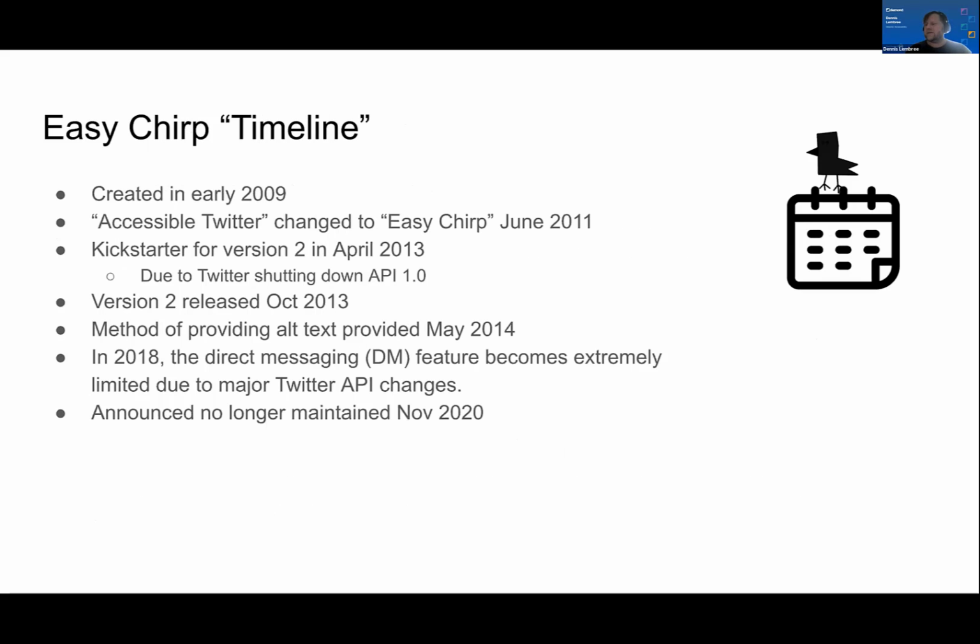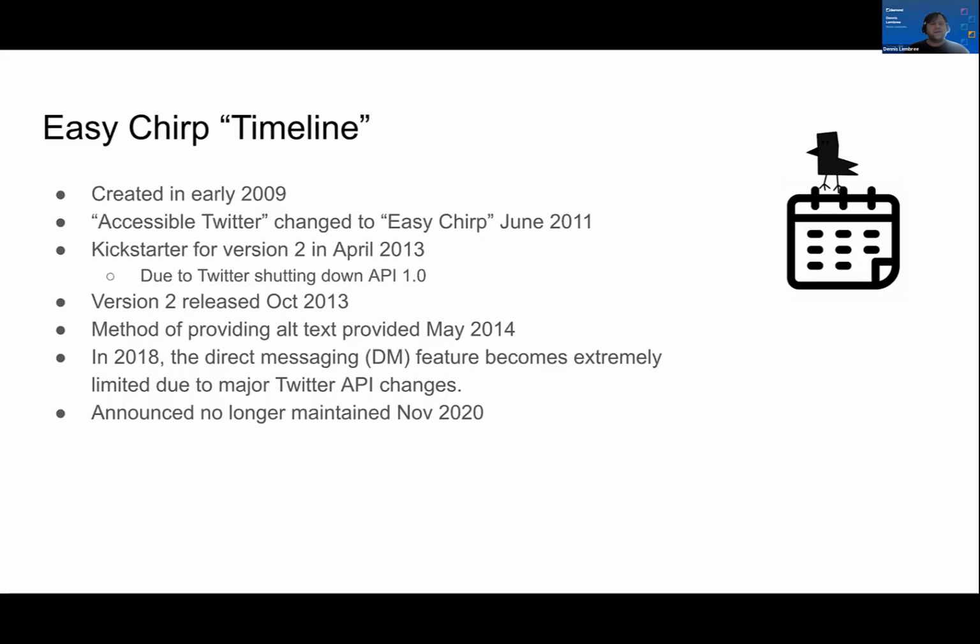So here's the timeline of EasyChirp. Like I mentioned, it was created in early 2009, early February. A couple years later, I changed the name to EasyChirp. Twitter actually didn't get on me about using Twitter in the name of the app, which was a rule you're not supposed to break. But I changed it anyway, to follow that rule and to give it a nicer, more universal kind of name.